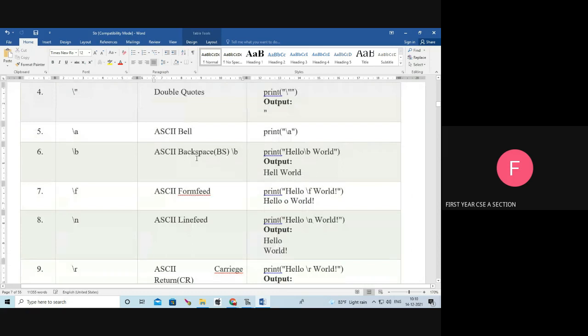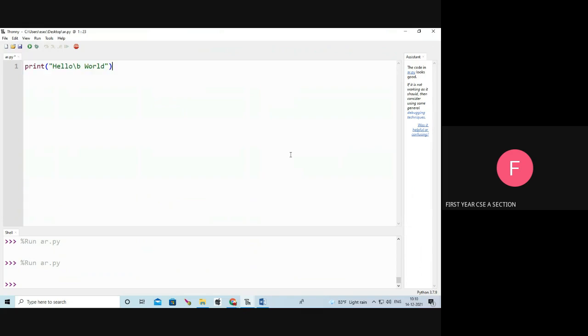Next, backspace. What is the use of backspace on the keyboard? It is used to delete the last item. For example, here, hello slash b space world. We will execute this program. So here, what is the output? Backspace is used to delete one item, so it is going to delete the left side item, O. See the output: HELL, O is deleted.